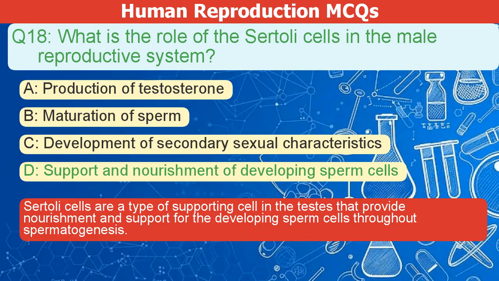The correct answer is D. Sertoli cells are a type of supporting cell in the testes. They provide nourishment and support for developing sperm cells throughout spermatogenesis.